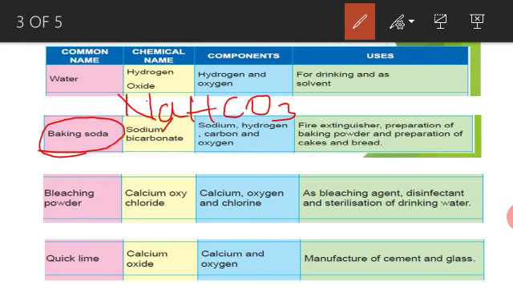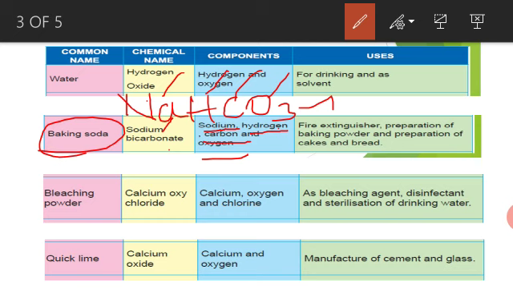The sodium bicarbonate chemical formula is NaHCO3. What are the elements present here? Sodium, hydrogen, carbon, oxygen. These elements combine chemically in a fixed ratio to form one compound, so it is a pure substance.